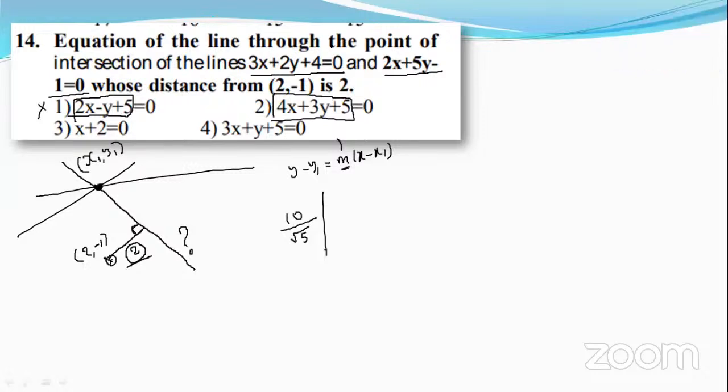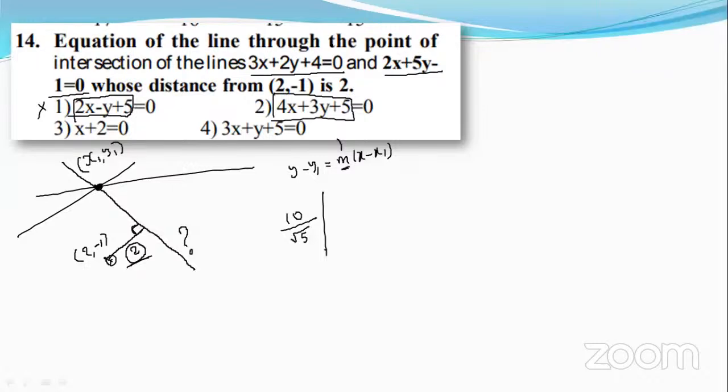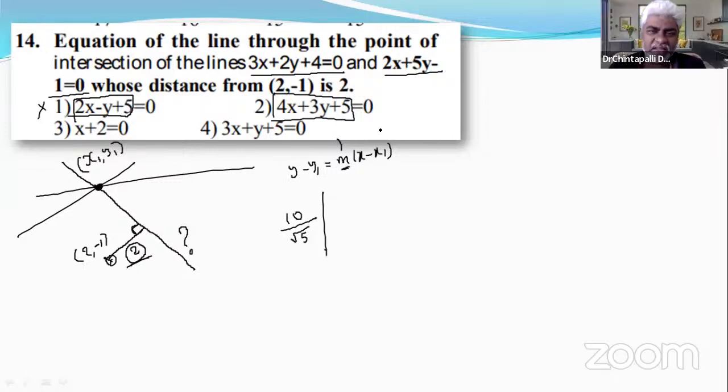Numerator is 10, but denominator is not root 5. It's 4 square plus 3 square, 25. 5, sir. So it's 2, sir. Very good. So undoubtedly, only this option is correct.